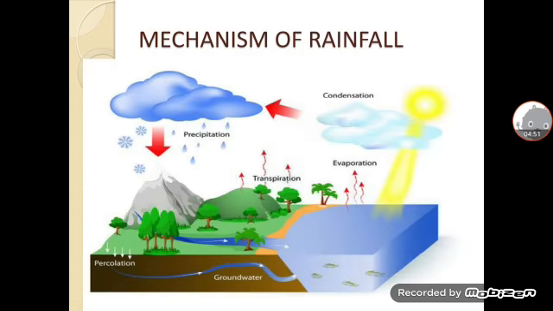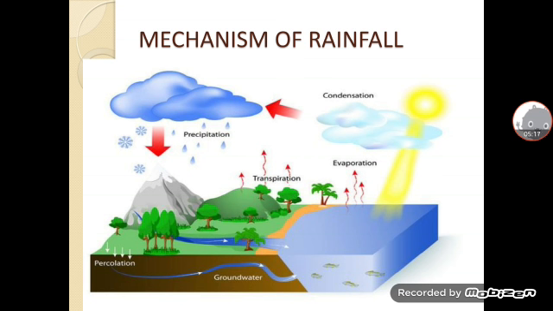Now mechanism of rainfall. As you can see here, the water cycle has three processes given: evaporation, condensation and precipitation. As the hot air rises, it reaches high in the atmosphere, it moves up due to evaporation.